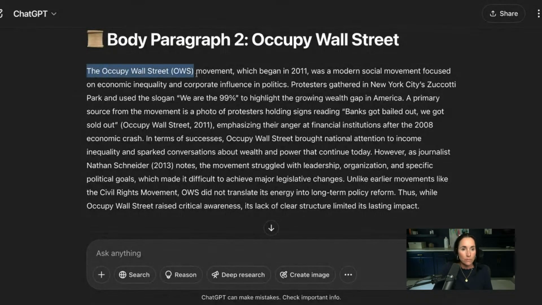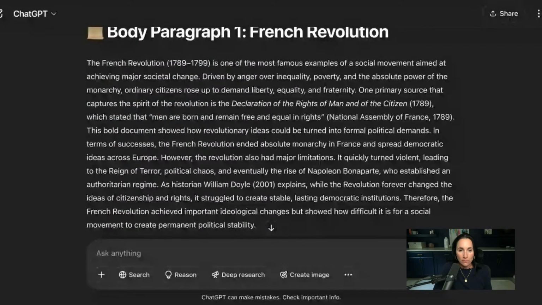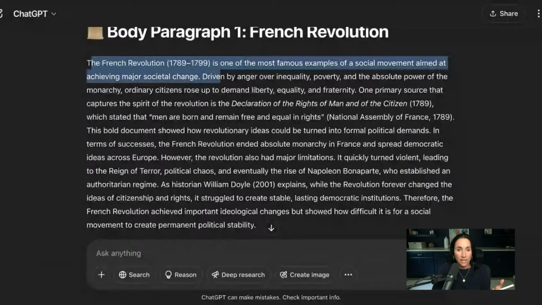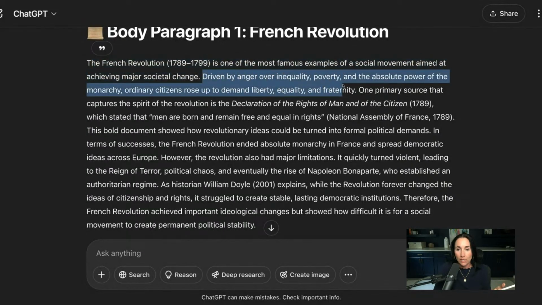So basically it says, oops, I'm on the wrong one. French Revolution. What did we want? We wanted to briefly explain the French Revolution, which it did. Driven by anger over inequality, poverty, and absolute power of the monarchy, ordinary citizens rose up to demand this here.